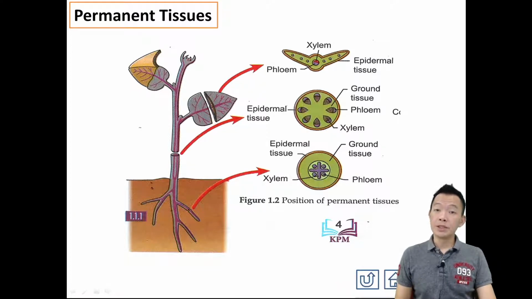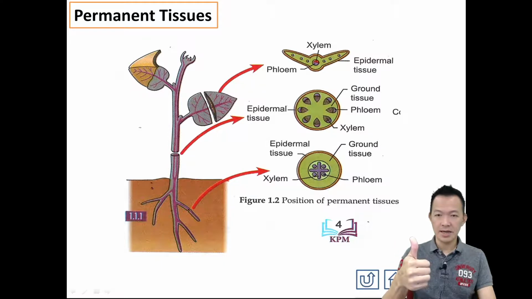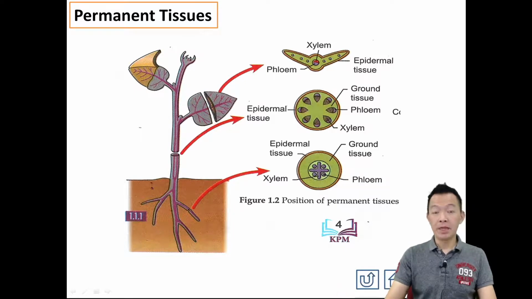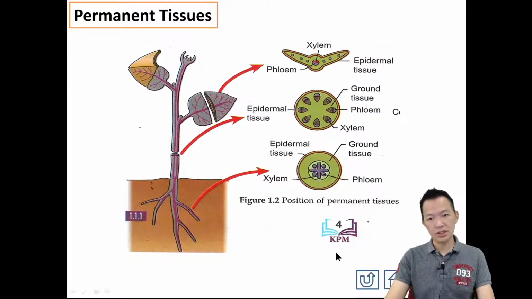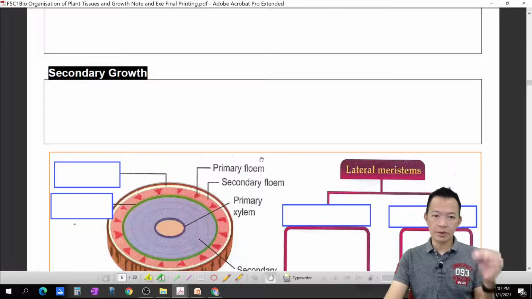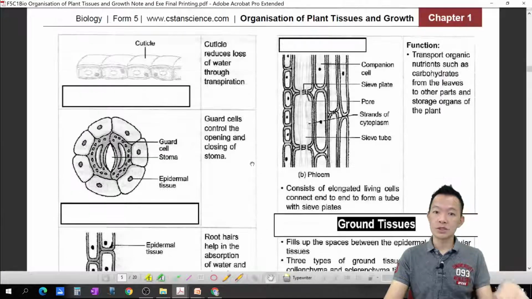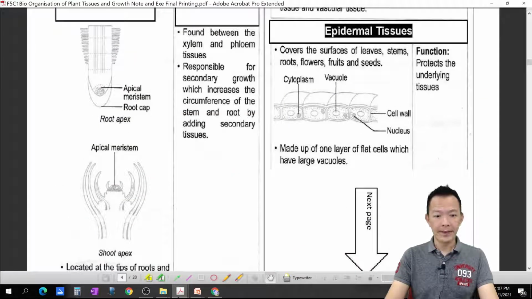Hello, Form 5 Biology, Chapter 1, Video number 4, in your notes, page number 4. Okay, how are you? So, our new title, permanent tissue. Meristematic tissue, they grow and become permanent tissue, 变成永久性的组织。Okay, so we continue our story 啦，故事继续讲。来 follow me.